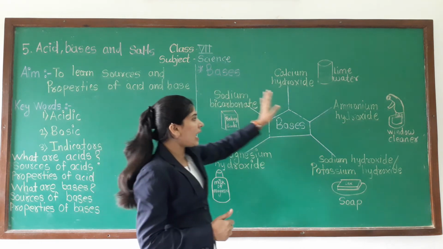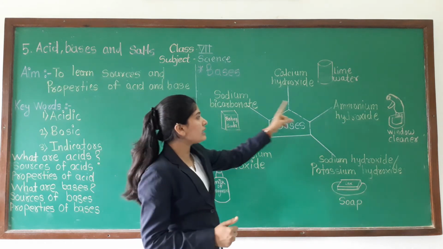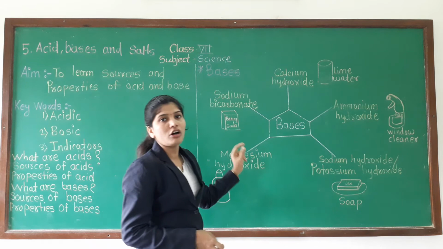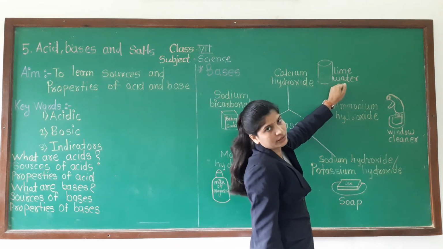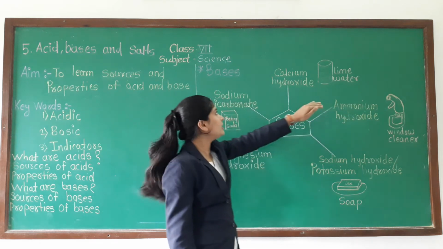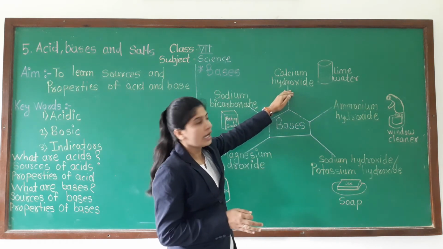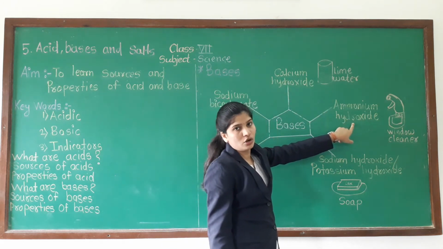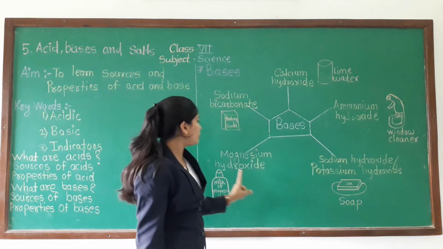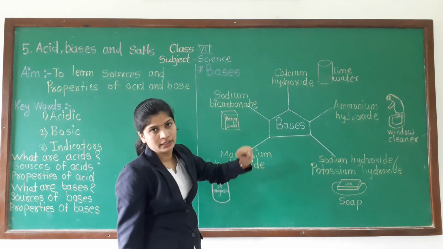Okay. So these are some sources I have written here, means these are some examples of bases. So you can see the lime water. In that lime water, calcium hydroxide is present. Next one, ammonium hydroxide. Now whatever I have written here, you can see hydroxide or bicarbonate.